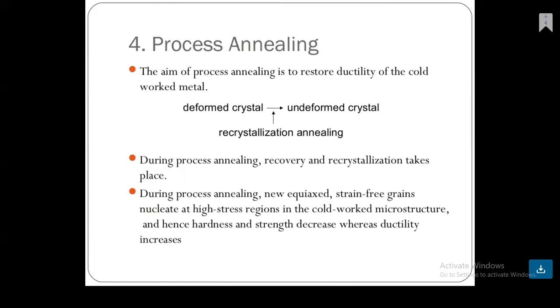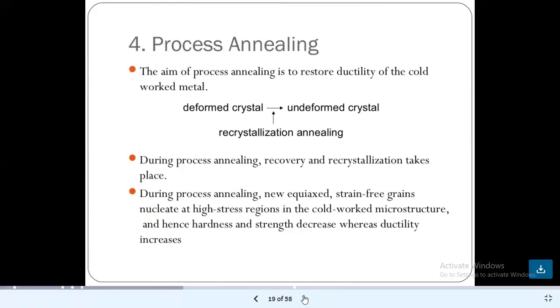During process annealing, new equiaxed strain-free grains nucleate at high stress regions in the cold worked microstructure, and hence hardness and strength decrease, whereas ductility increases.